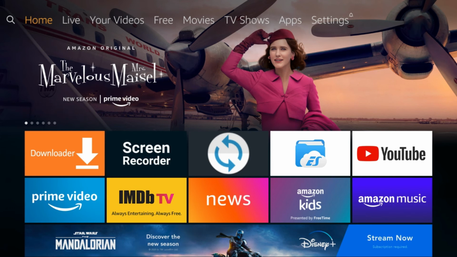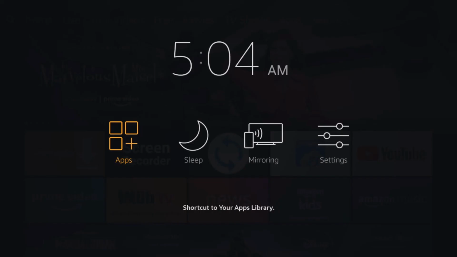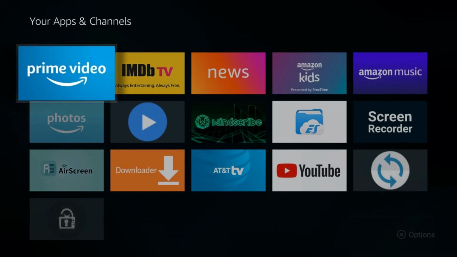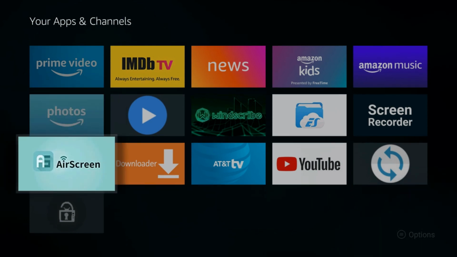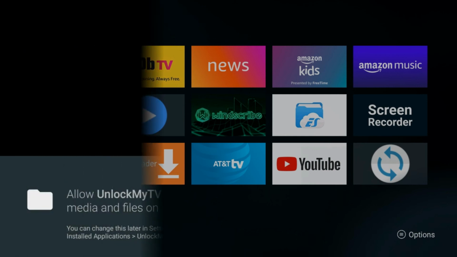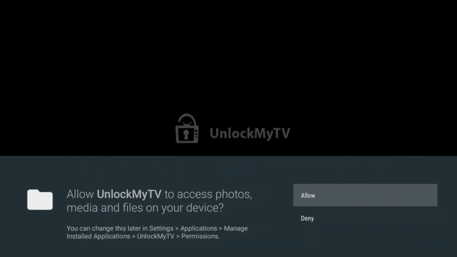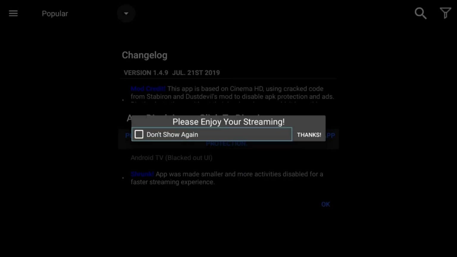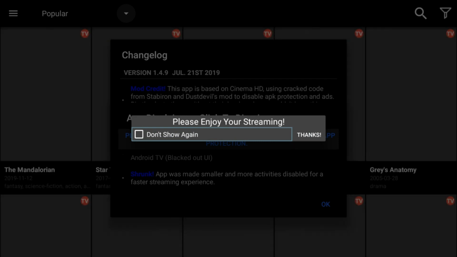And here again press the remote home button for 3 seconds. Click on apps. And here as you can see the Unlock My TV app. When you launch the Unlock My TV app for the first time, it will ask you to allow some permission, so click on allow. Click on don't show again and thanks.